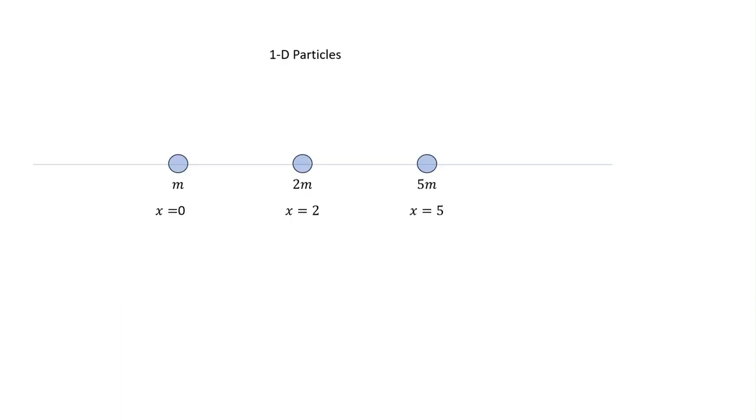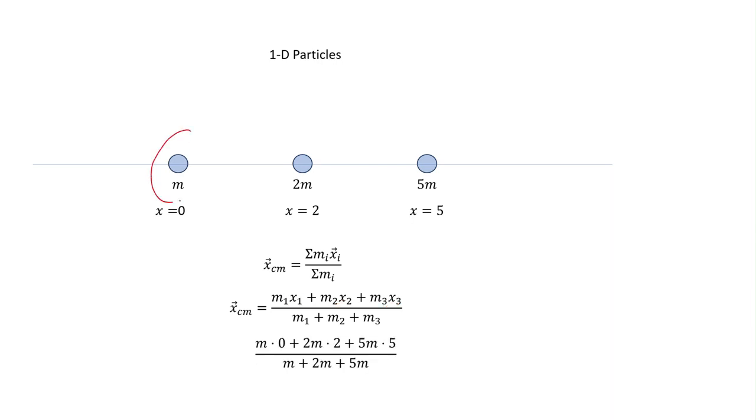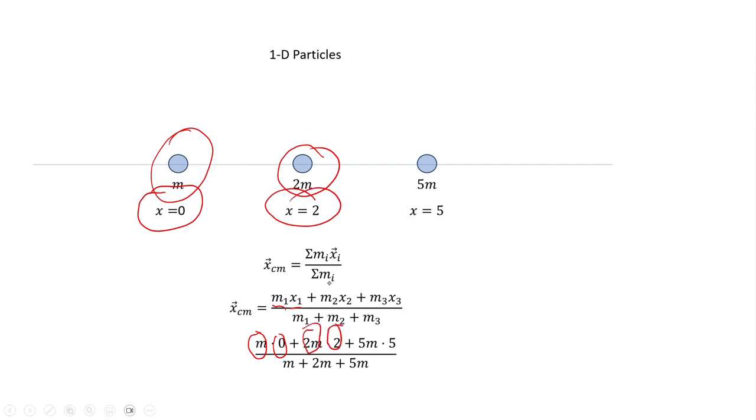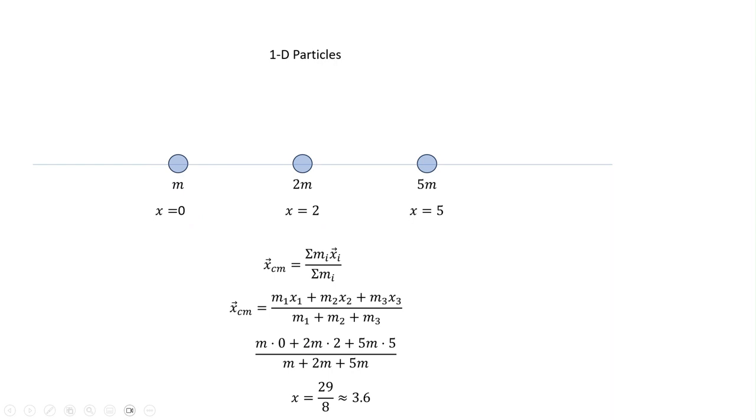1D particles. Okay, that means there's no y or z direction. There's only x's, and so if I want to apply this formula, really what I'm looking at is adding up each of the individual masses and their actual position. So that is, I only have x's to consider here, and I add them all up. So let me just show you what that looks like. This guy is m, and it's at 0. So I put m times 0, m1, x1. This guy is 2m, and it's at x equals 2, 2m, 2. And in the bottom, I just add up all the masses. You get the idea. If I do all that, I'll end up with x equals 3.6.